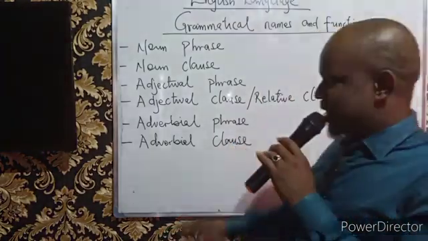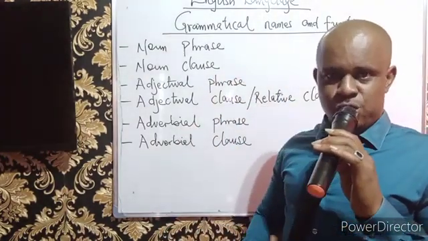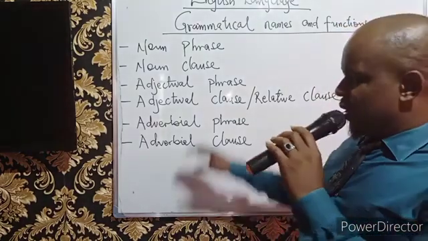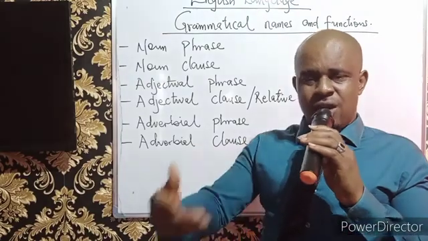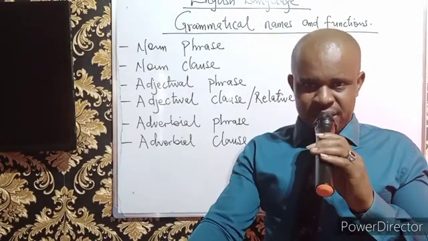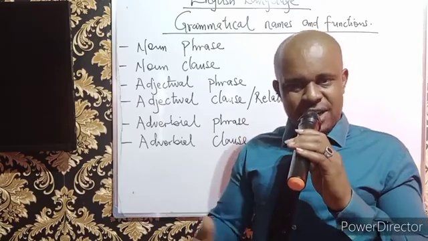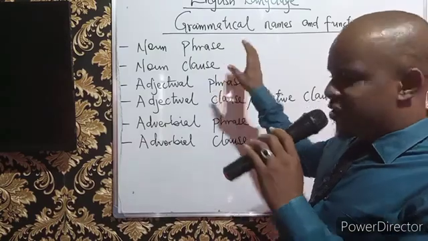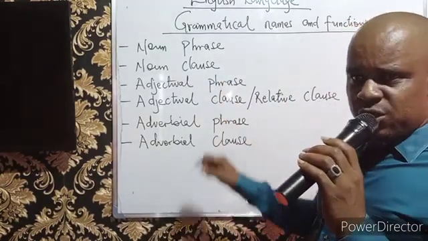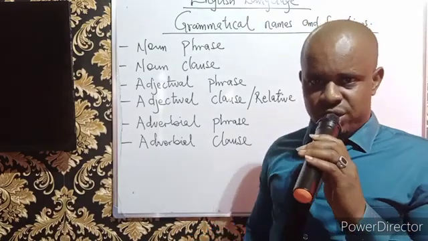You'll notice something, that questions under this normally throw someone off balance. Comprehension passages, when you read, you can always attempt questions in as much as you are able to digest the contents of the passage. But in the areas of grammatical names, this is the area that when you don't know it, you don't know it.